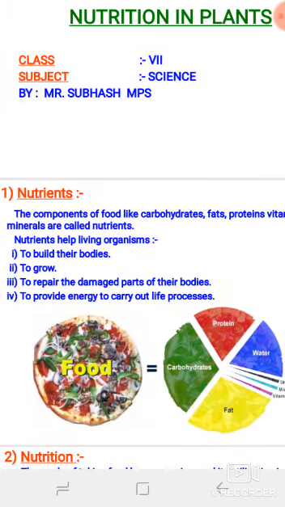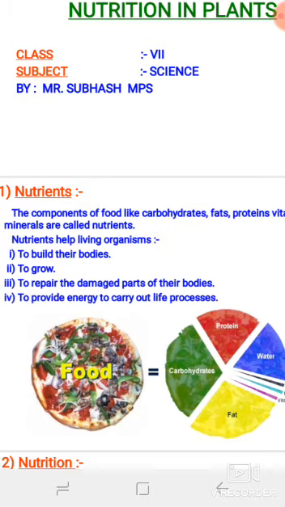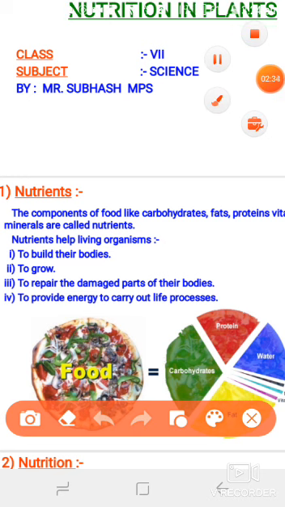Before going to the further discussion, we will start from the nutrients. Students, as you know, the process of taking in food and its utilization by the various body organs is called nutrition. And the food taken in by living organisms contains various types of chemical components, and these components are called nutrients.